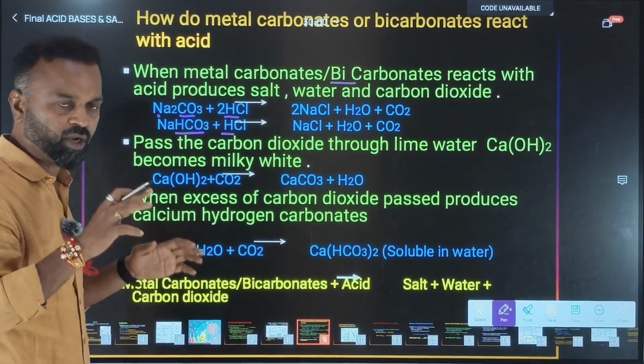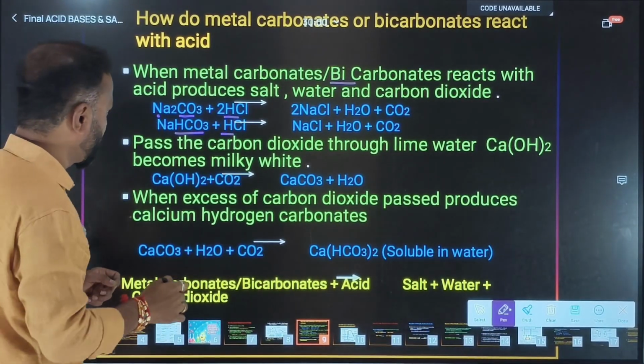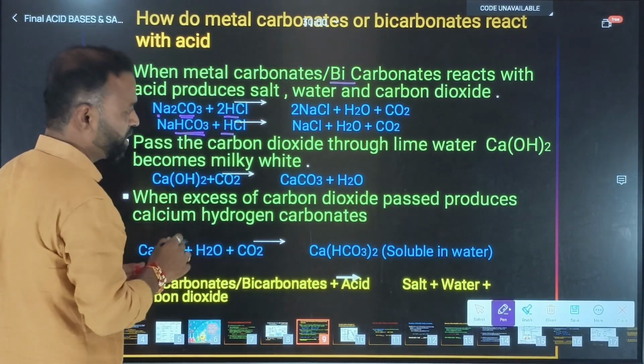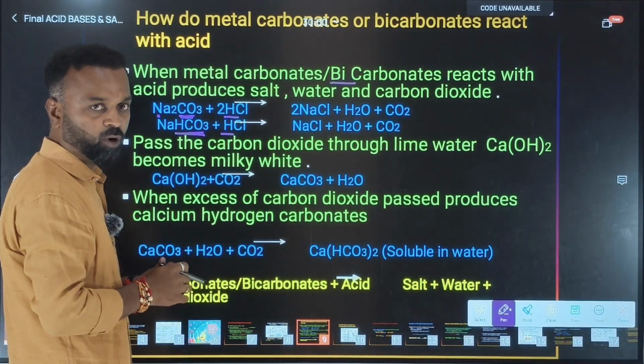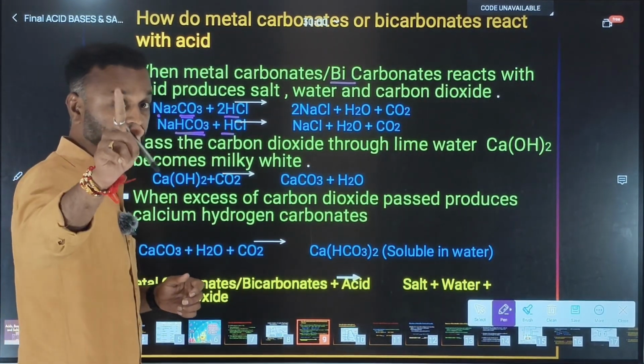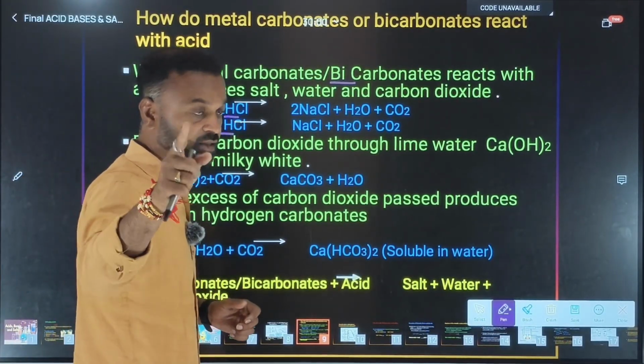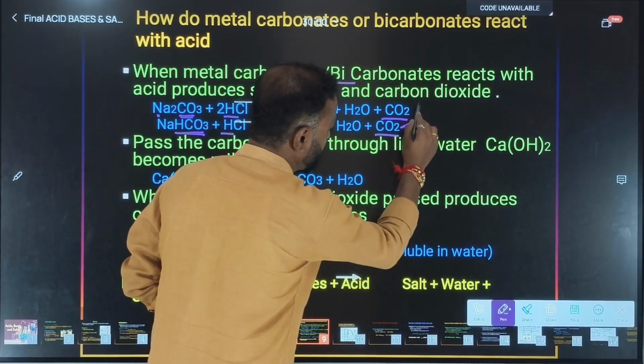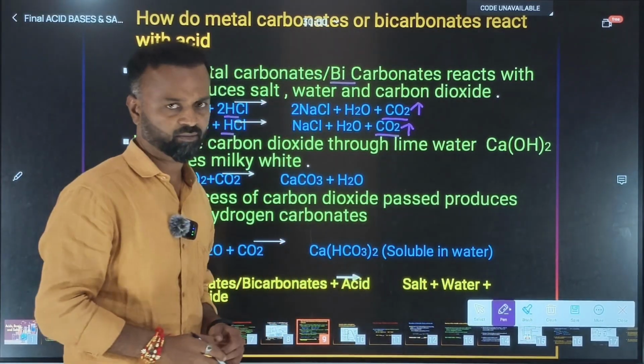But remember, a very important thing: whenever there is a carbonate compound on the reactant side, then listen, there will be release of carbon dioxide on the product side.